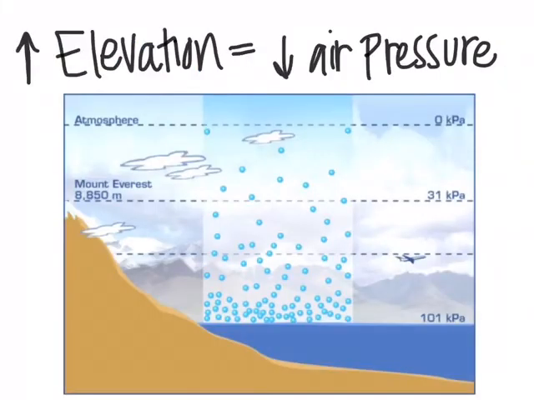So as I already said, elevation greatly affects air pressure. At higher elevations, the air pressure is lower. So here at Mount Everest, there's a lower air pressure than there is here at sea level. Sea level is where the highest air pressure would be. Makes sense because that's the lowest level and the air is getting pushed down into this space, rather pulled down by gravity.